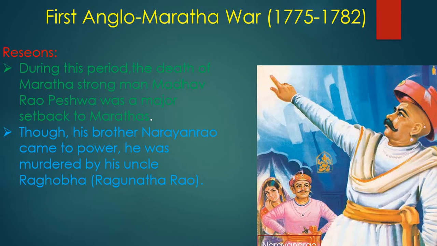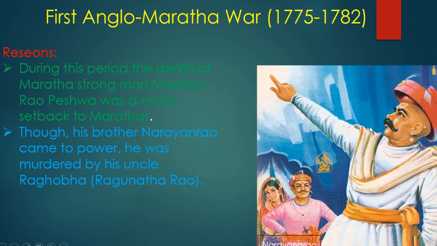After this, they made his brother Narayan Rao the ruler. Narayan Rao was the brother of Madhav Rao. You can see his picture here. After the death of Madhav Rao, Narayan Rao came to power.